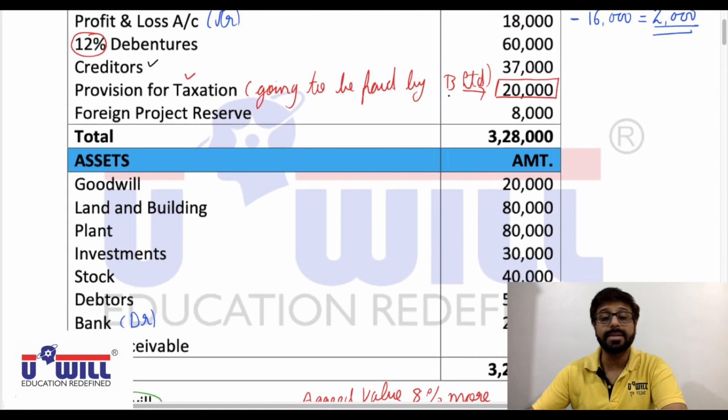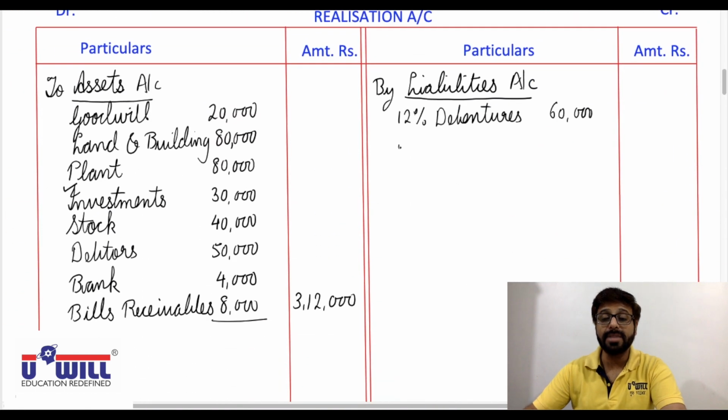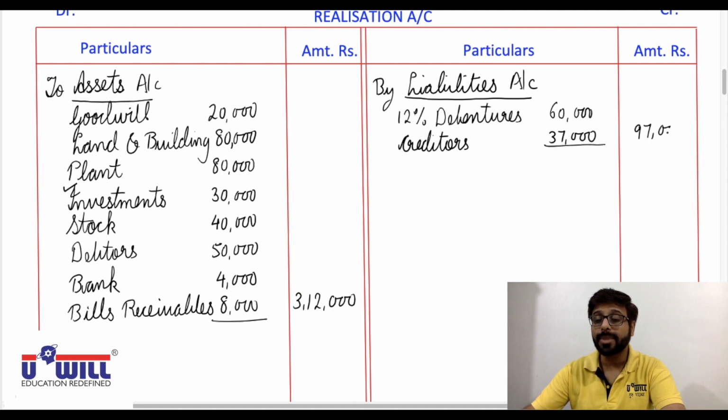All of you can see that creditors are 37,000. So by liabilities will include creditors 37,000, total 97,000. Okay, second entry is then liabilities to realization.